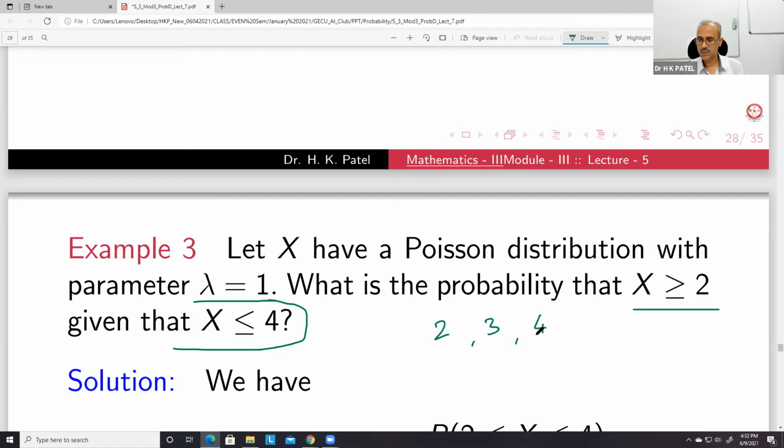You have to add these probabilities: P(X=2) plus P(X=3) plus P(X=4). That's all.